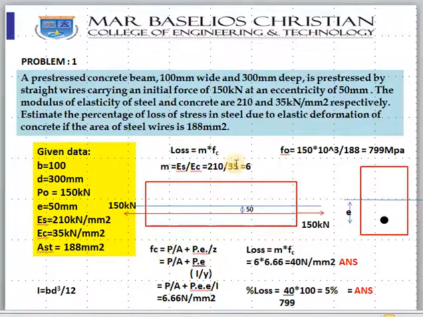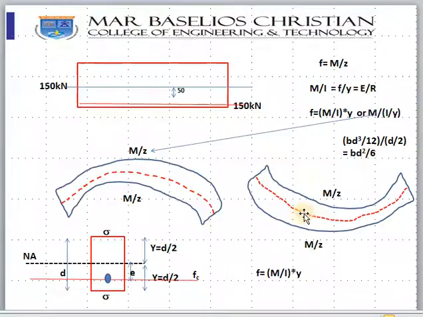So let us find out fc. fc is the stress in the concrete at the level of steel, that is, at the level of the tendon. Before we go to that, let us see this one. Let us say this is a beam, and this is the tendon here somewhere, the red color.